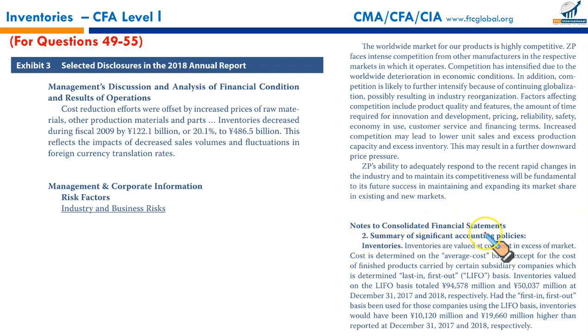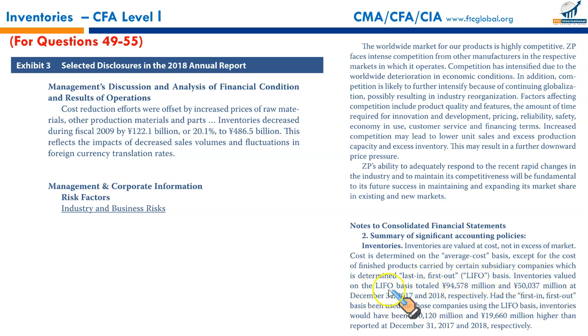Notes to consolidated financial statements. Specific part is given. Summary of significant accounting policies. Inventories are valued at cost, not in excess of market. Cost is determined on the average cost basis, except for the cost of finished products carried by certain subsidiary companies, which is determined through the last in first out method basis.